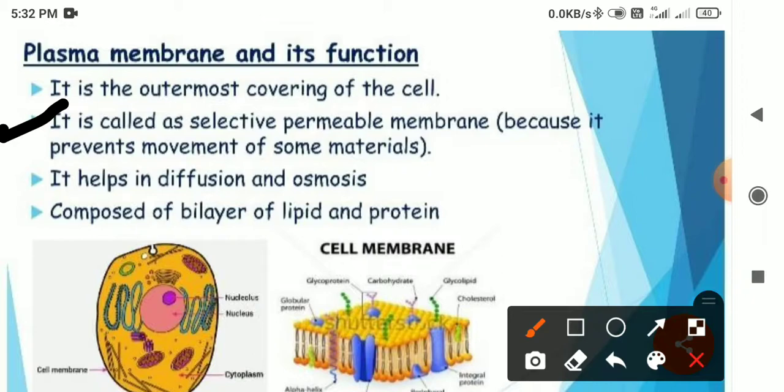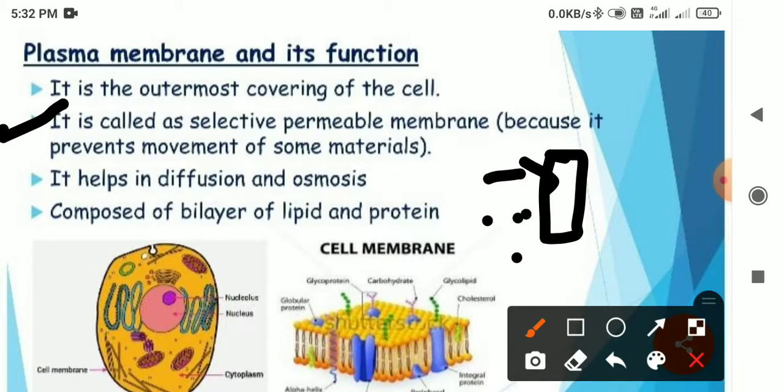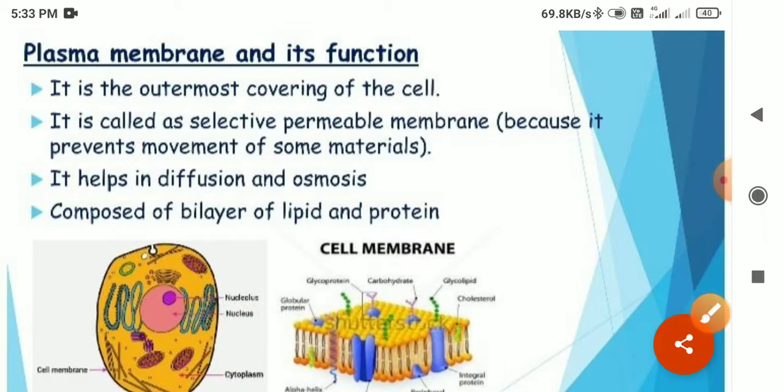It is called a selectively permeable membrane because it prevents movement of some materials. Selectively permeable means that it filters, okay, it will allow only some particles and some particles will not be able to go from this side. So that's why the plasma membrane is called the selectively permeable membrane.